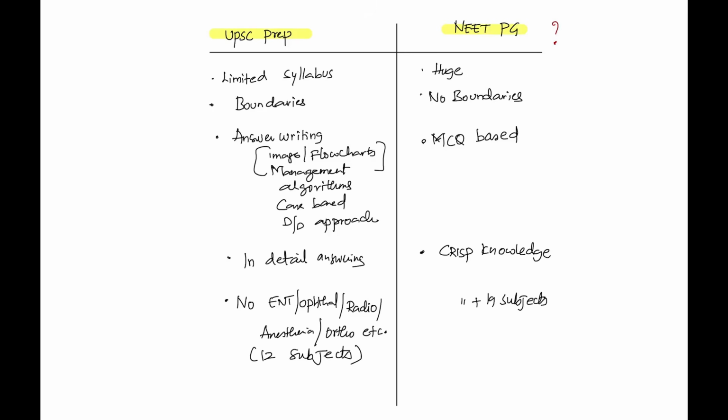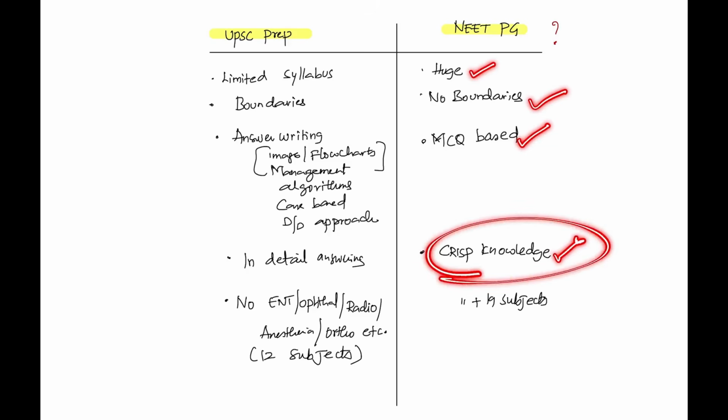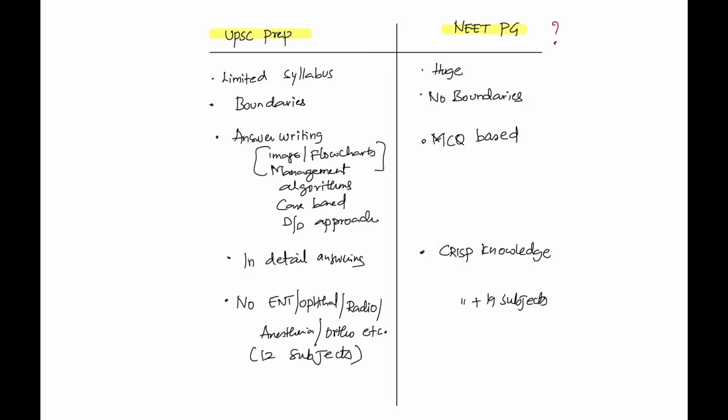So the difference, I'll tell you, is that in NEET PG the syllabus is huge. There are no boundaries. It's an MCQ based exam. Crisp knowledge is needed, like what is most common, what is the gold standard investigation, what is the investigation of choice, what is the next step of management. These kind of questions you need to know. Concepts are more important. And there are almost 19 subjects.